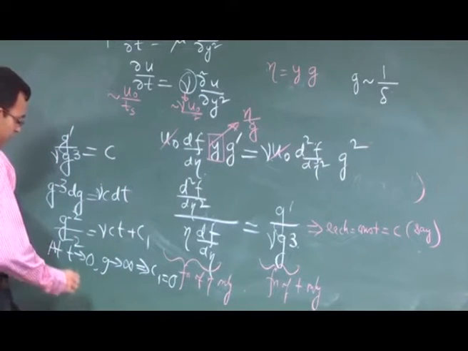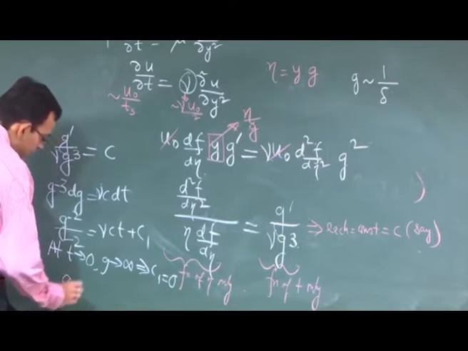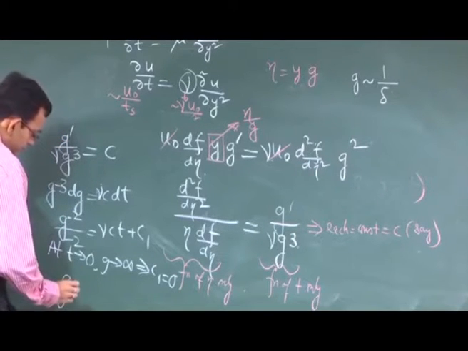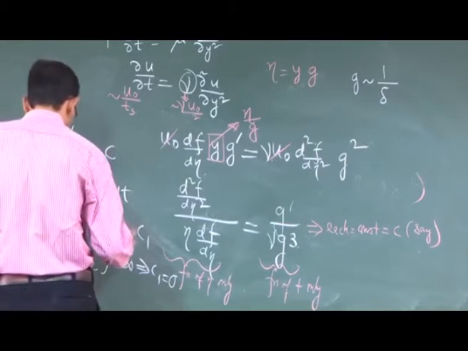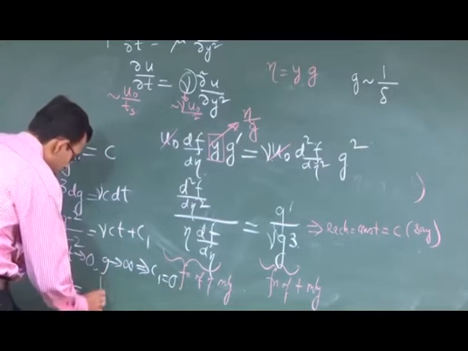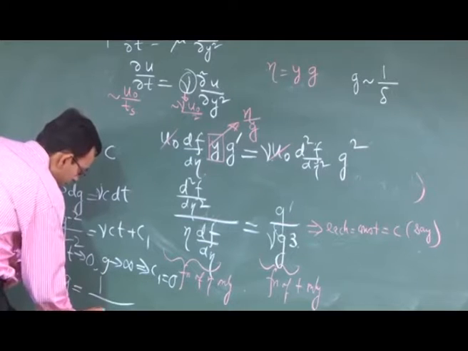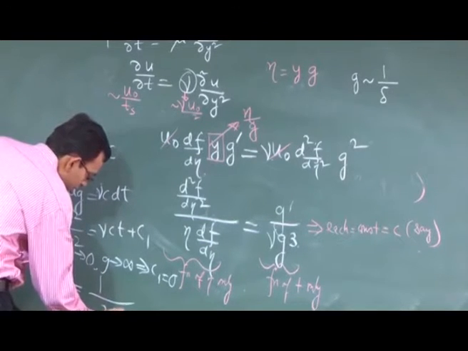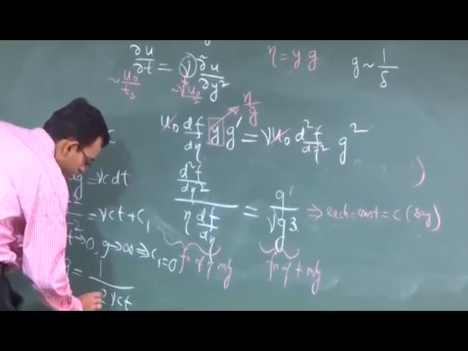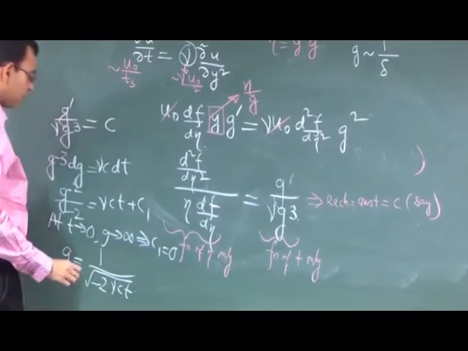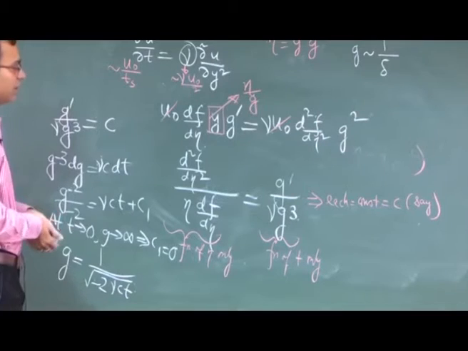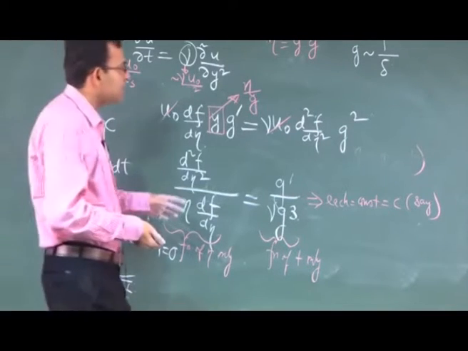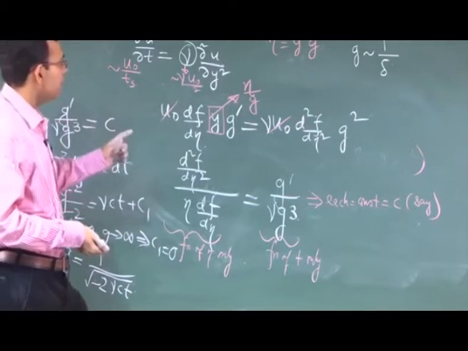So, we can write g is equal to 1 by square root of minus 2 nu c t. See, now very interesting thing, from this mathematical analysis we get the same scale of delta.